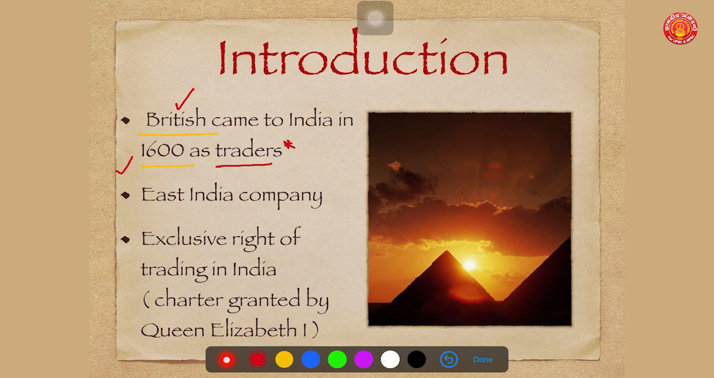Now the second important thing, they came to India in the form of the East India Company. The company was given the exclusive right of trading in India by the charter granted by Queen Elizabeth. Many trading companies were there after the Industrial Revolution, but it was the East India Company which got the exclusive right to trade in India. Other companies were denied any kind of trade in India, based on the charter granted by Queen Elizabeth I.